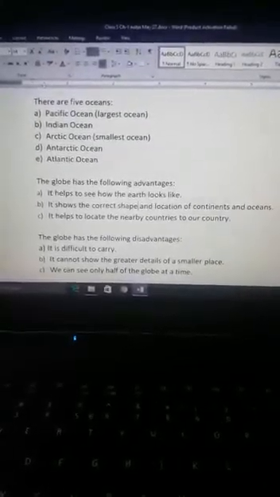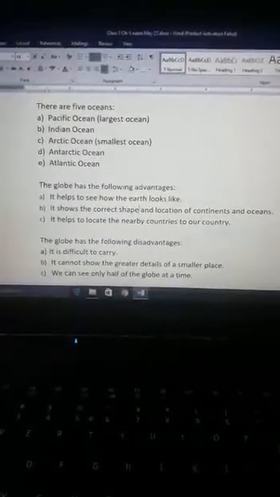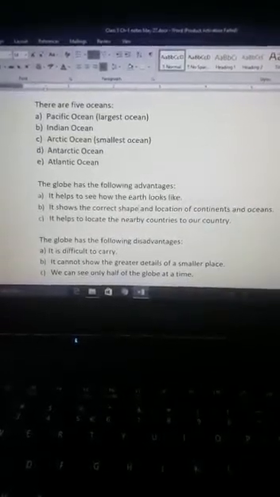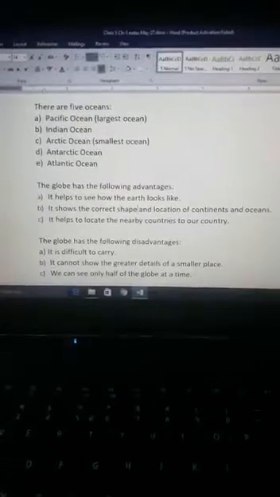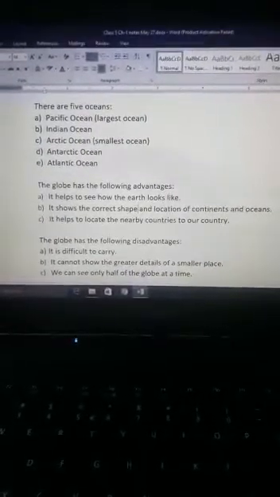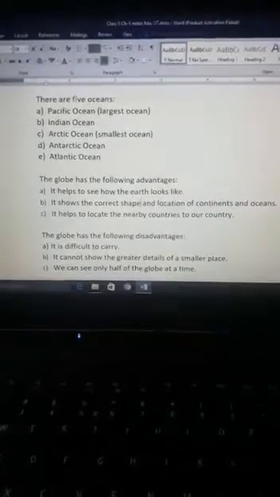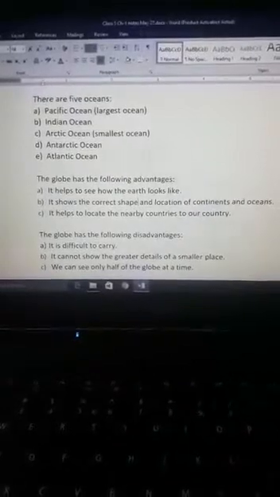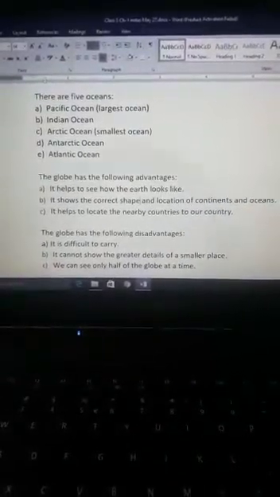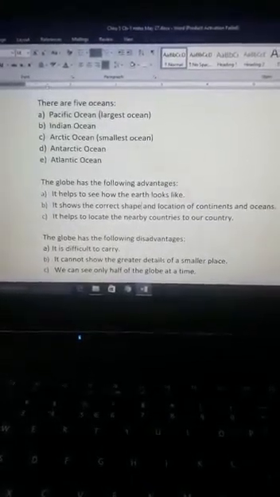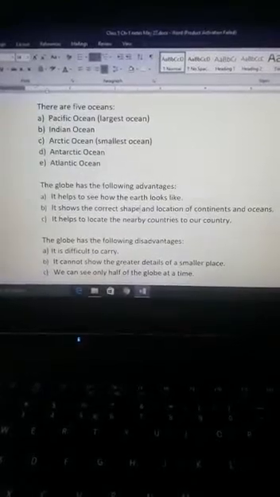Now let's have a look on some disadvantages. Globes are difficult to carry, as globe is quite big in size than map, so we can't take globe from one place to another easily because it is quite big in size. As we know that maps can be rolled, it can be folded and can be kept in a book or a folder, but we cannot keep the globes everywhere we want to.